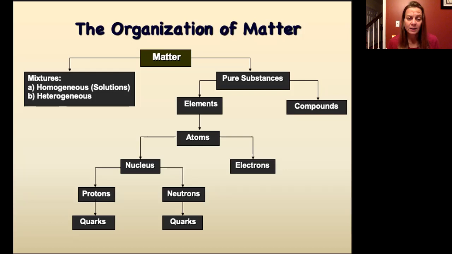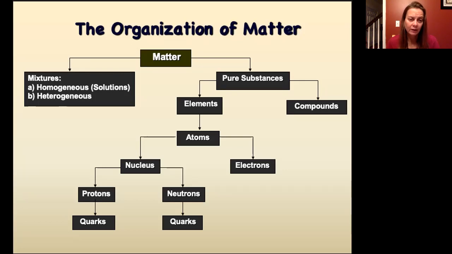So although they contain water, they also contain other things. And depending on the source, those other things are going to be different. And so a mixture is going to vary with its source, but a pure substance is always the same thing.